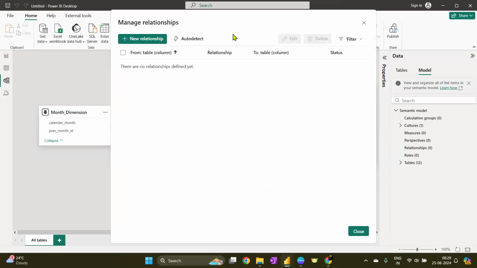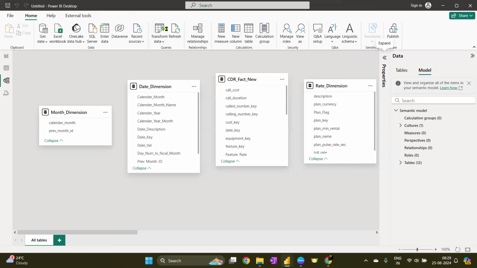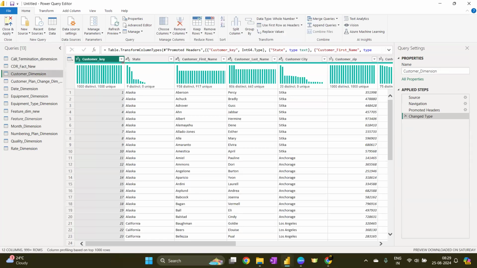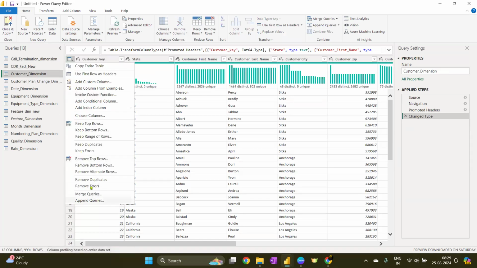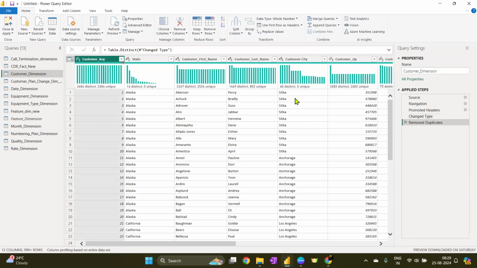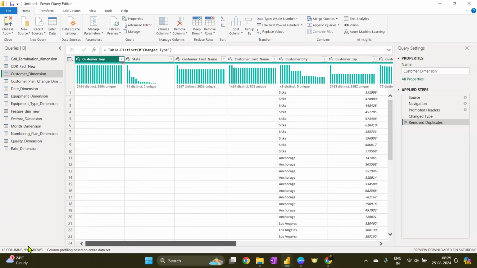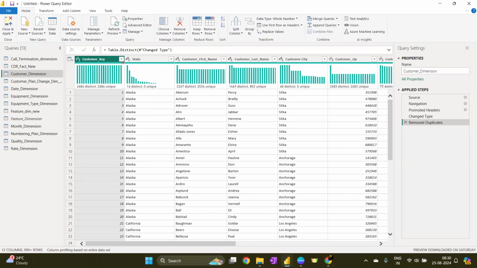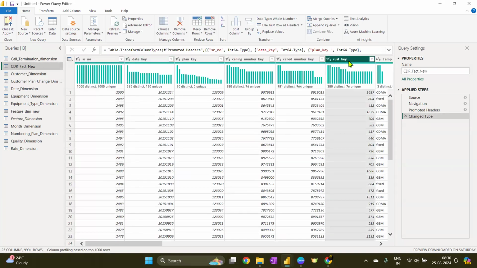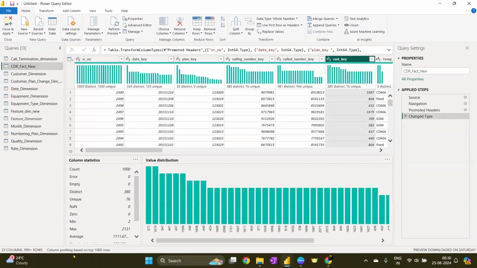Close. Not this one. Dimension. So customer dimension says it is representing duplicates: 1000 rows, 2484. Let me try removing the duplicates, just in case there is anything as per the duplicates we are dealing with. Okay, it doesn't have anything, but I'm not sure why it was showing the customer key as a duplicate.